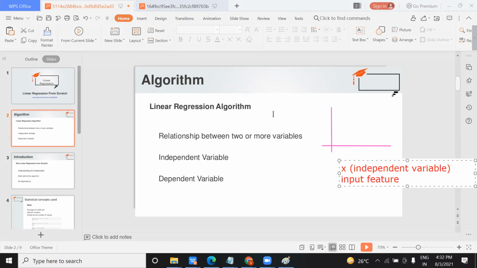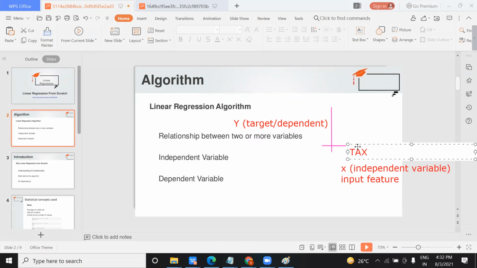And similarly, on this side you have the dependent variable, your target variable, your output, that is your Y. Why is it dependent? Because based on your input feature, your target is defined. I told you the example of fuel price, right? So as the tax is increasing, let me take tax here and let me take price here.